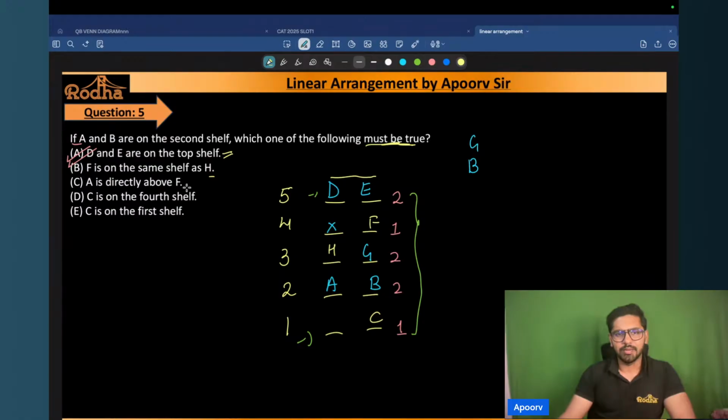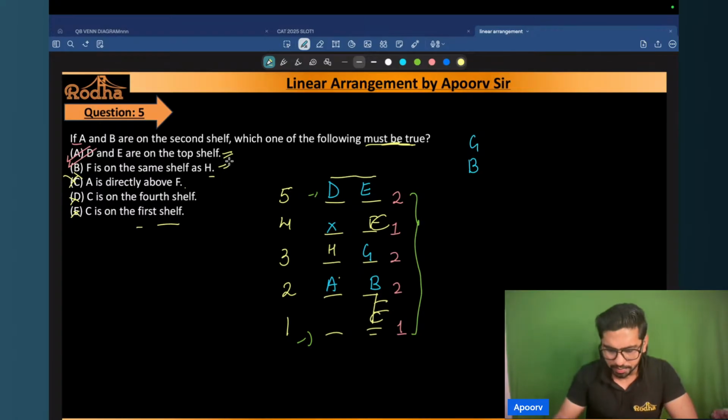A is directly above F, not necessary. A is below F in this, right? C is on the fourth shelf. No, I can place C on the first shelf. This is also gone. C is on the first shelf. I can interchange. I can place C here. I can place F here. So this can also interchange, right? So it is not a necessary thing that I have to check the other options, because I've already got that this is definitely true. Okay.